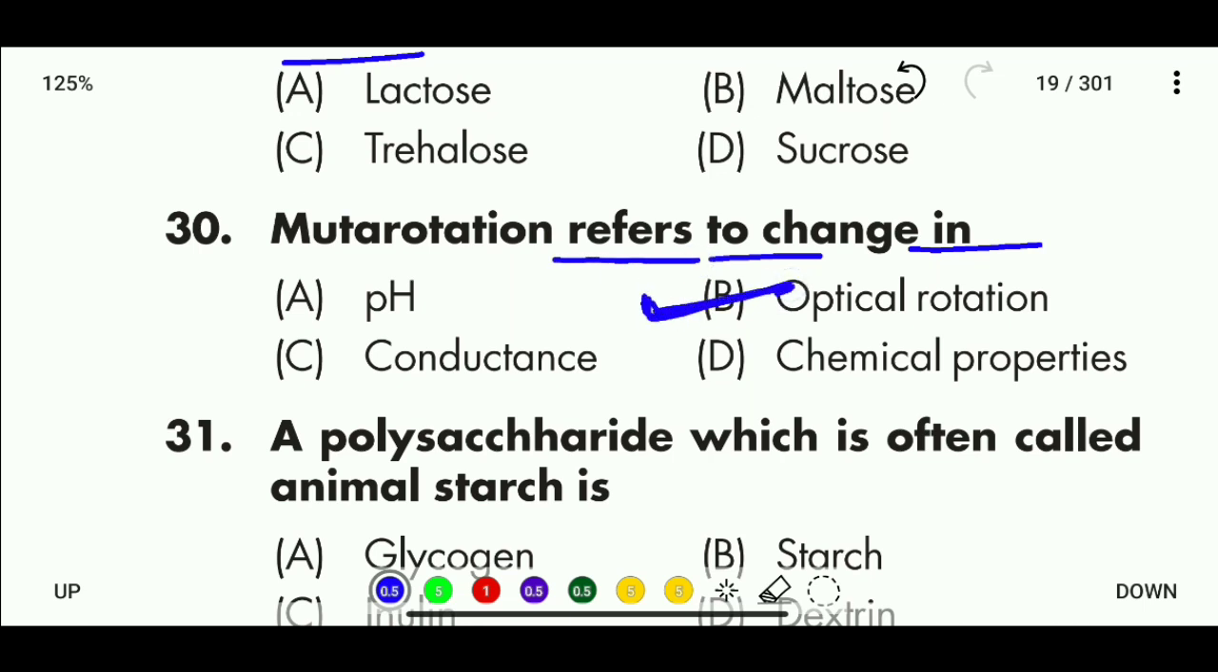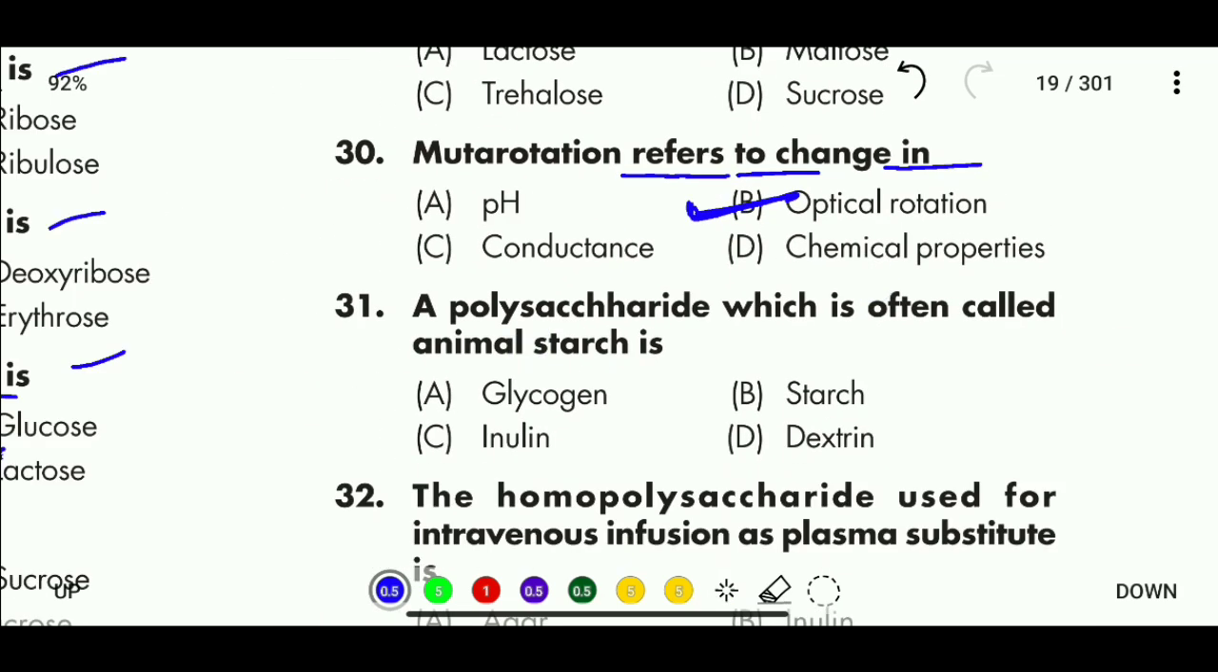Okay, so today we have seen 30 questions of biochemistry from the topic carbohydrates. In the upcoming video we will see the next 30 questions of carbohydrates. So that's all for today.